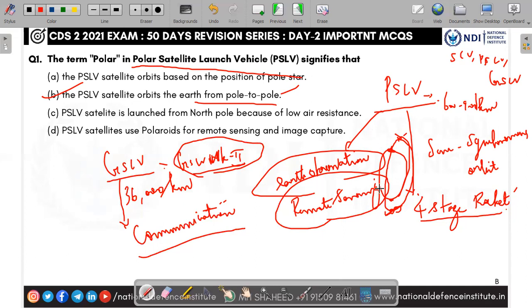As I told you, PSLV is a 4-stage rocket. This GSLV is a 3-stage rocket. Here the first stage and the third stage are solid rocket propellant, and the second and the fourth are liquid propellant. So that's all with the PSLV. The answer is B, from pole to pole.